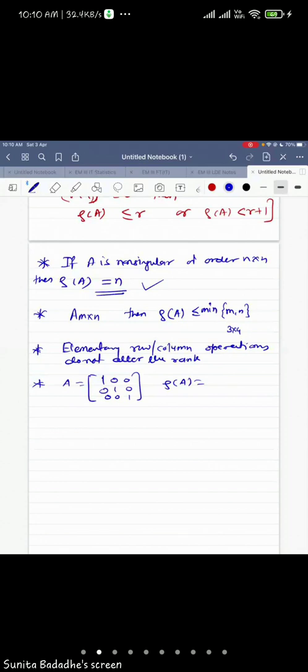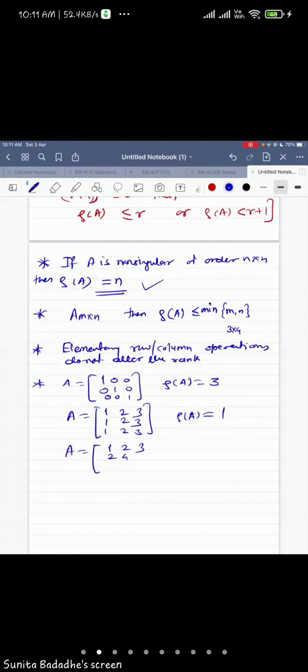Good. So rank of A is 3. Correct. If I give you a matrix like this, 1 2 3, 1 2 3, 1 2 3, what is the rank of A? Be fast, everyone has to answer. Yes, correct. The rank of A is 1. If I give you the matrix as 1 2 3, 2 4 6, 3 6 9, what is the rank of the matrix? The rank is again 1.